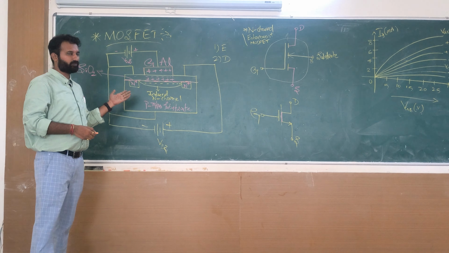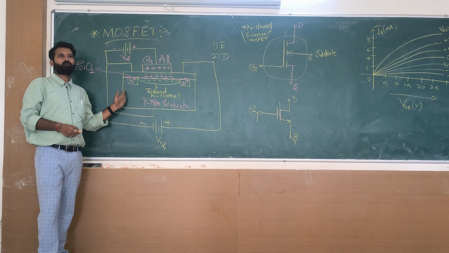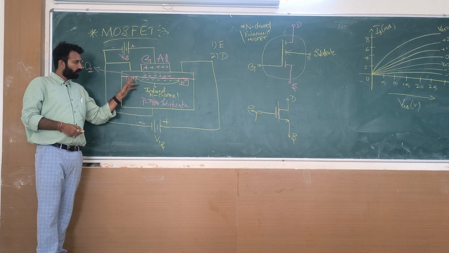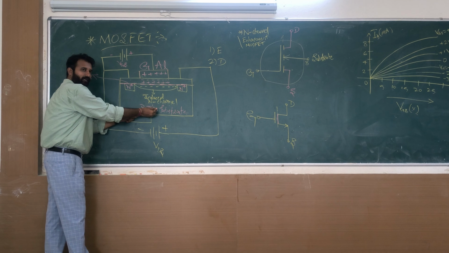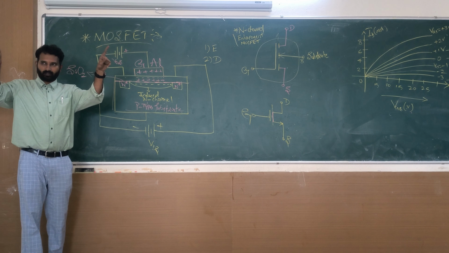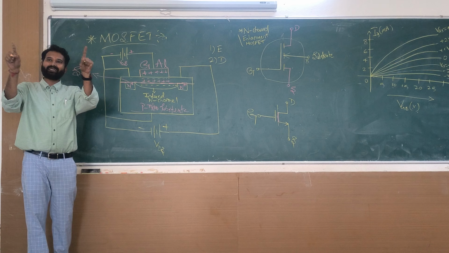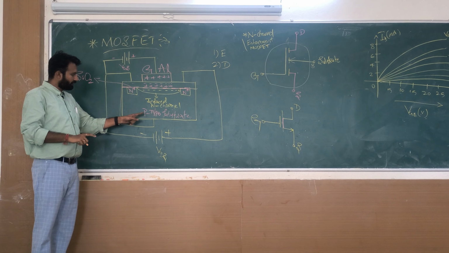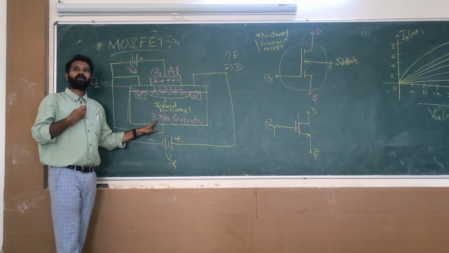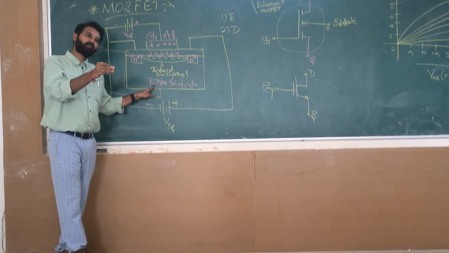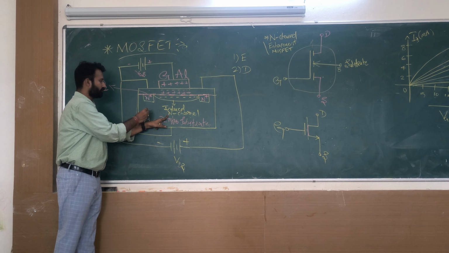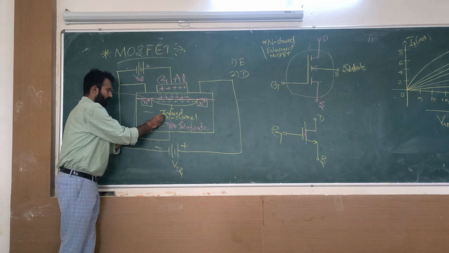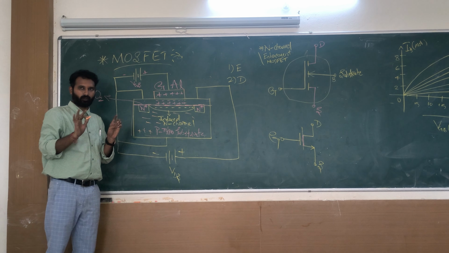Okay. Listen here. Now let me explain the construction, how the device is made. Take a lightly doped p-type substrate. Like the complete rectangular box is a p-type substrate. What are the majority carriers in p-type? But I am telling lightly doped. It is lightly doped, meaning positive charge particles are less. The majority carriers are electrons.